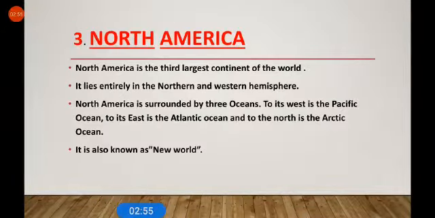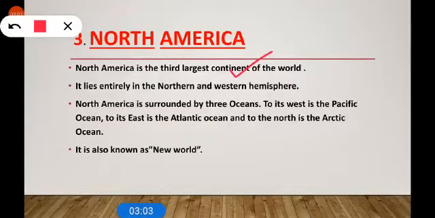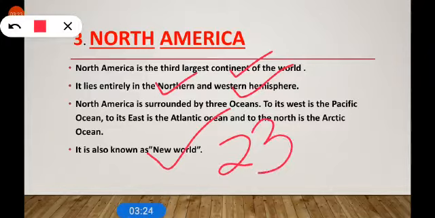Now, the third continent, North America. North America is the third largest continent of the world. It lies in the northern and western hemisphere. North America is surrounded by 3 oceans. To its west is the Pacific Ocean, to its east is the Atlantic Ocean, and to the north is the Arctic Ocean. It is also known as the New World because it was discovered very late, and it includes 23 countries, like US, Canada, Mexico, Cuba and so on, in which the United States is the richest country.